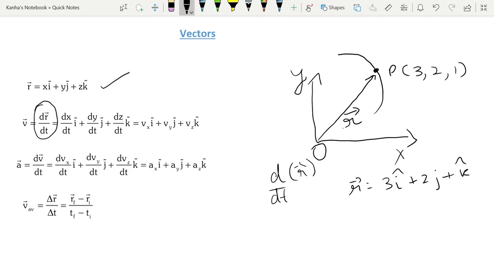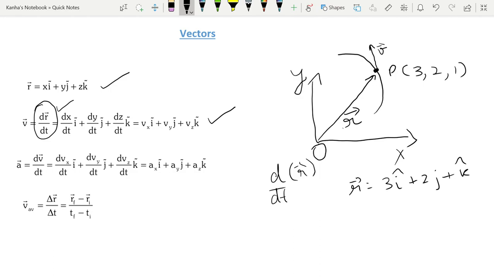So when you apply this d by dt to r, you differentiate everything that is inside component wise. So you have dr by dt is equal to dx by dt i plus dy by dt j plus dz by dt k. Note that the derivative of a vector gives you a vector again. So the derivative of position vector gives you velocity. For example, in this case, my particle is having a velocity in this direction. This is my velocity.